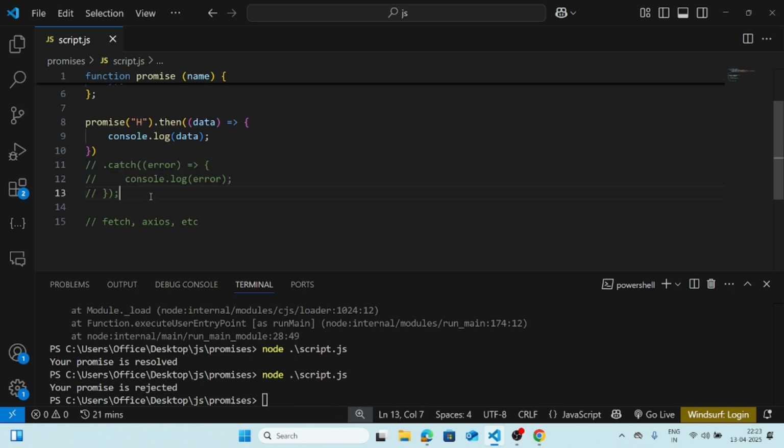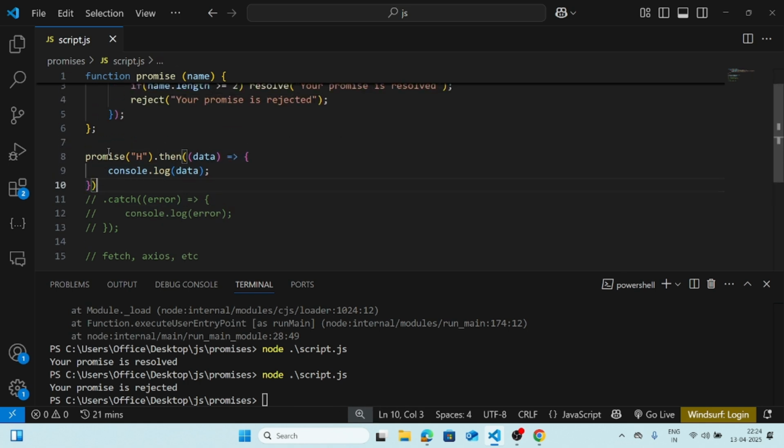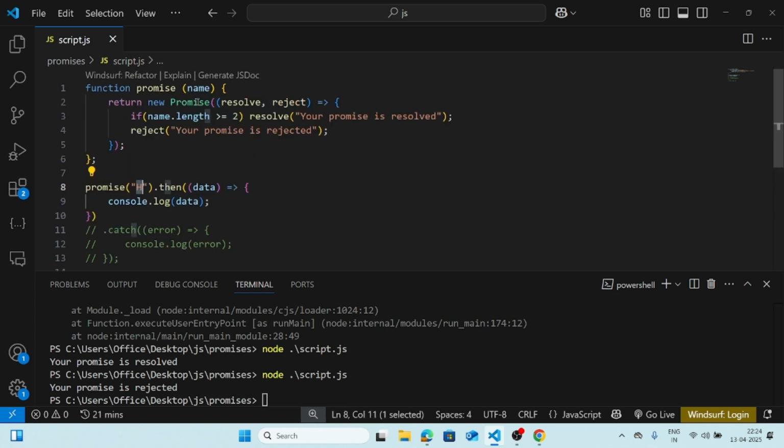And if I do not give this dot catch, what will happen? Think like this: right now dot then is just handling the resolve part of the promise, and we are giving h, which is not greater than or equal to 2, so the promise will eventually get rejected.